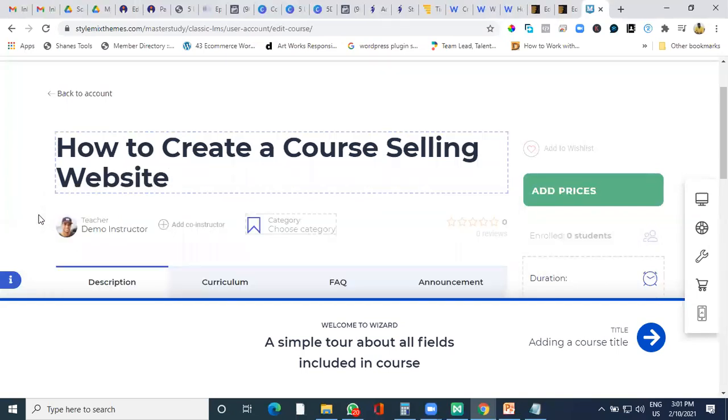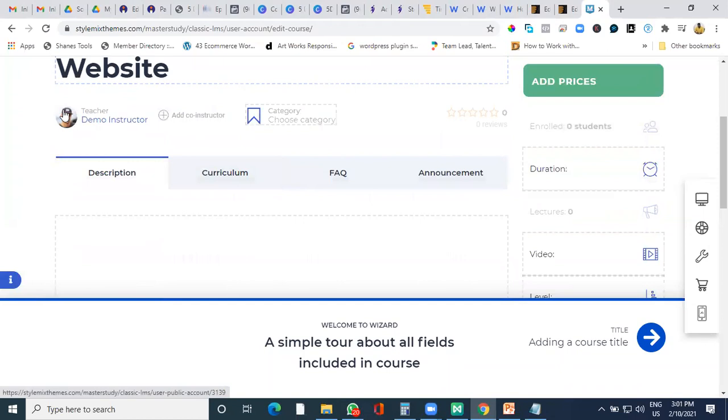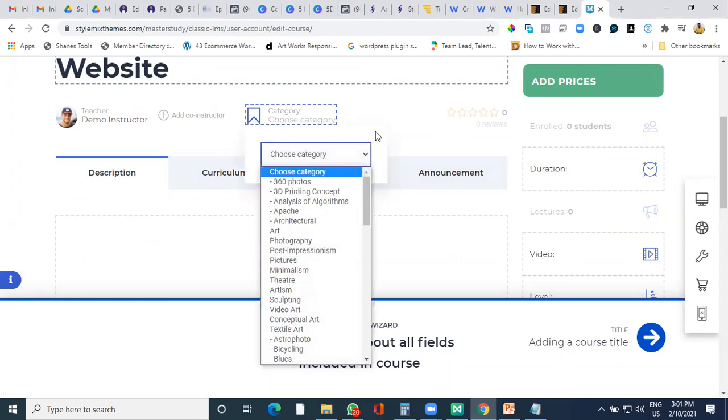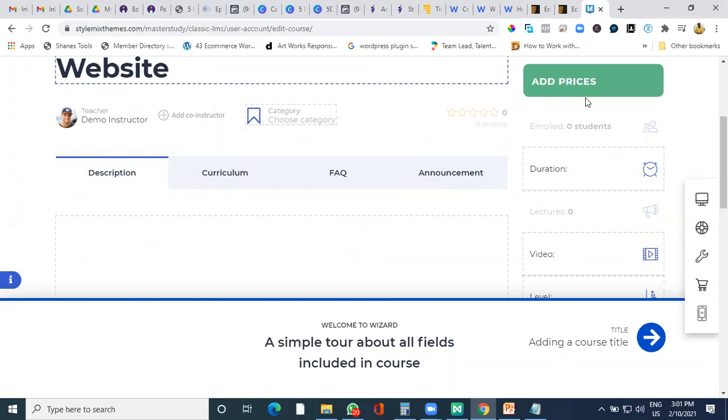So this is how easy it is to add a title. This is your detail which comes up. If you have a co-instructor, you can add him as a co-instructor. You can choose a category in case you are creating different categories of courses. You can choose that. You can add a price also.